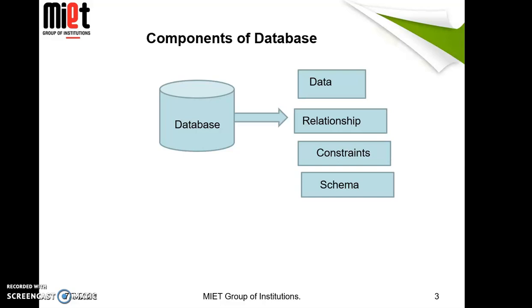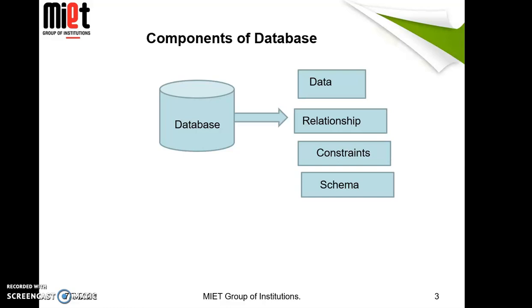Next is schema. Schema is the overall design of the database, meaning how the database is organized on the hard disk. What is the structure of the database? Like we are storing the data in the form of tables, or in the form of flat files, or in the form of a hierarchical model. So how we are storing that data, that is the schema.